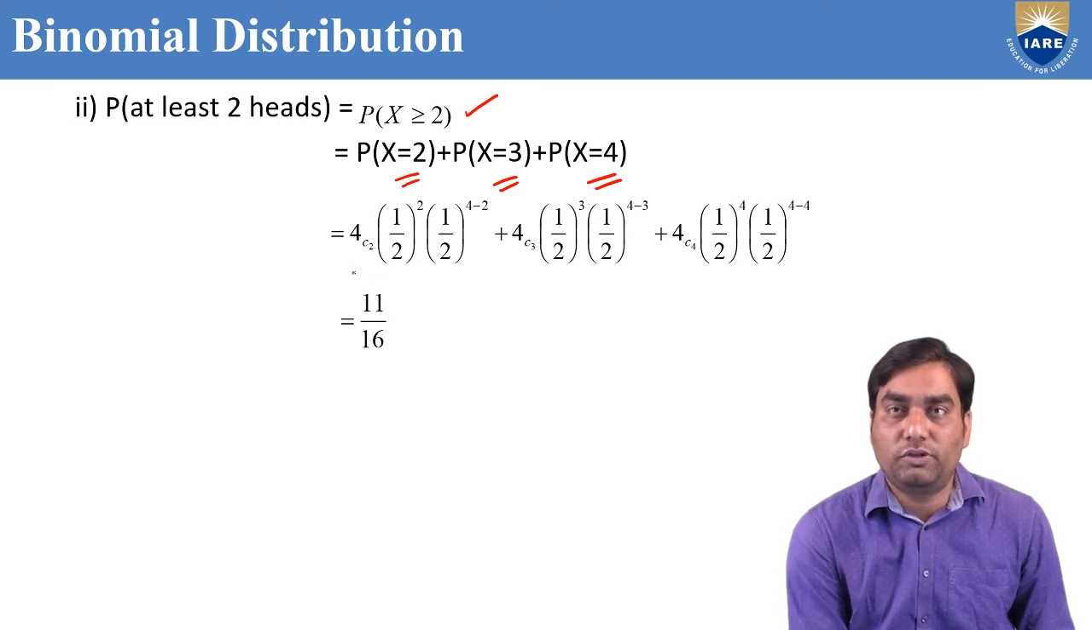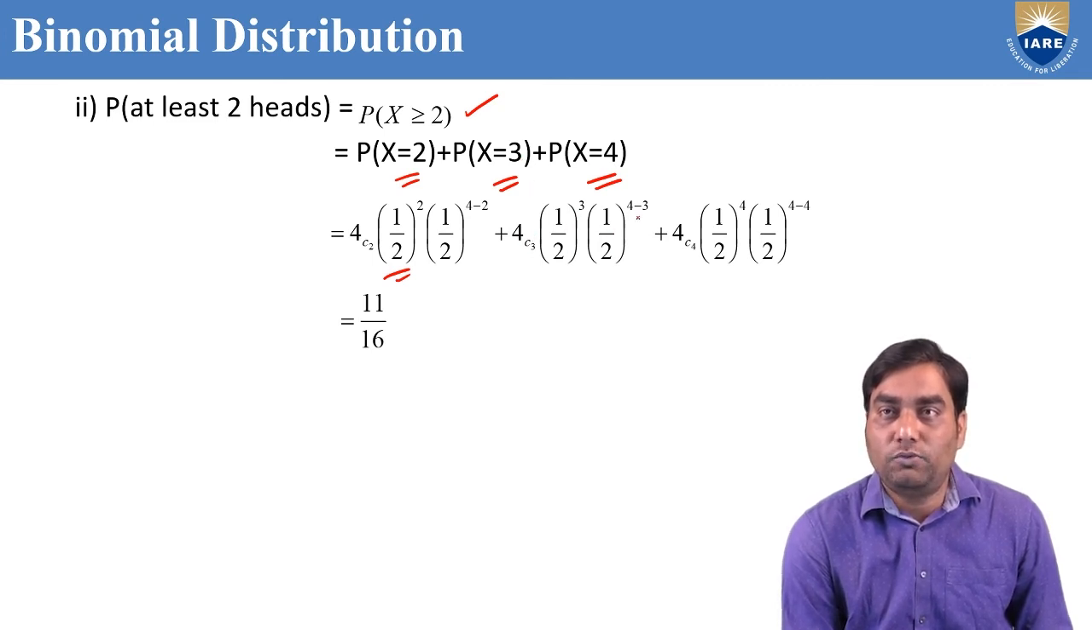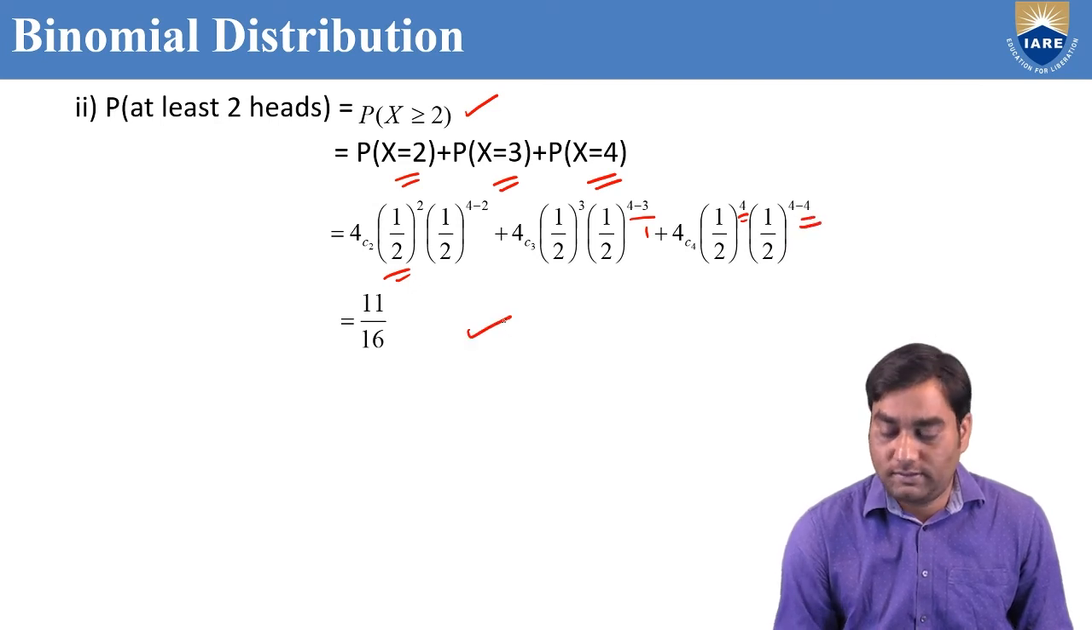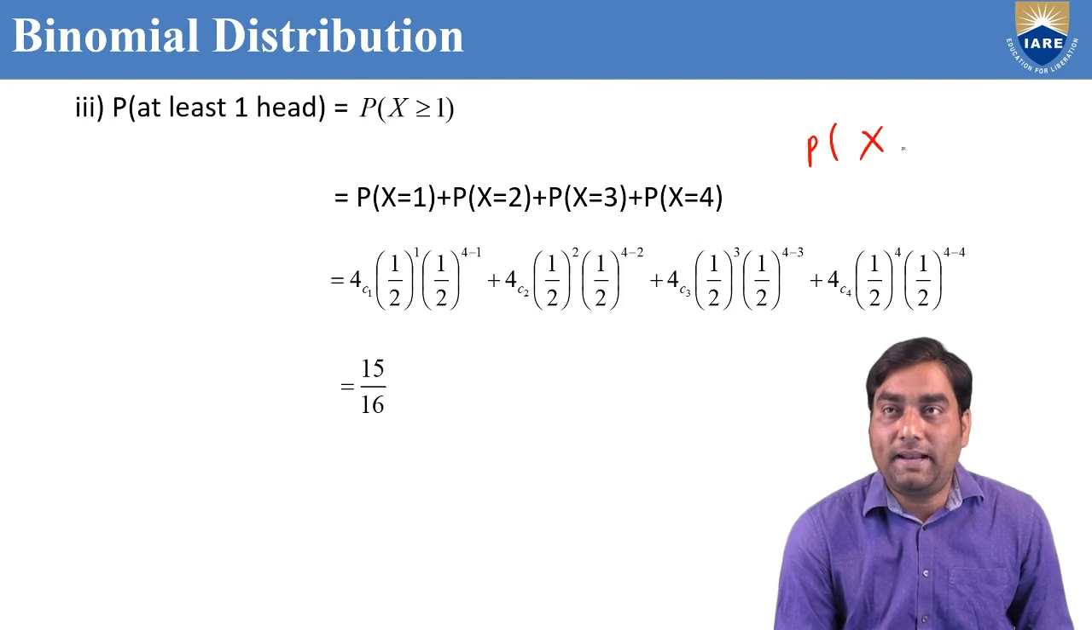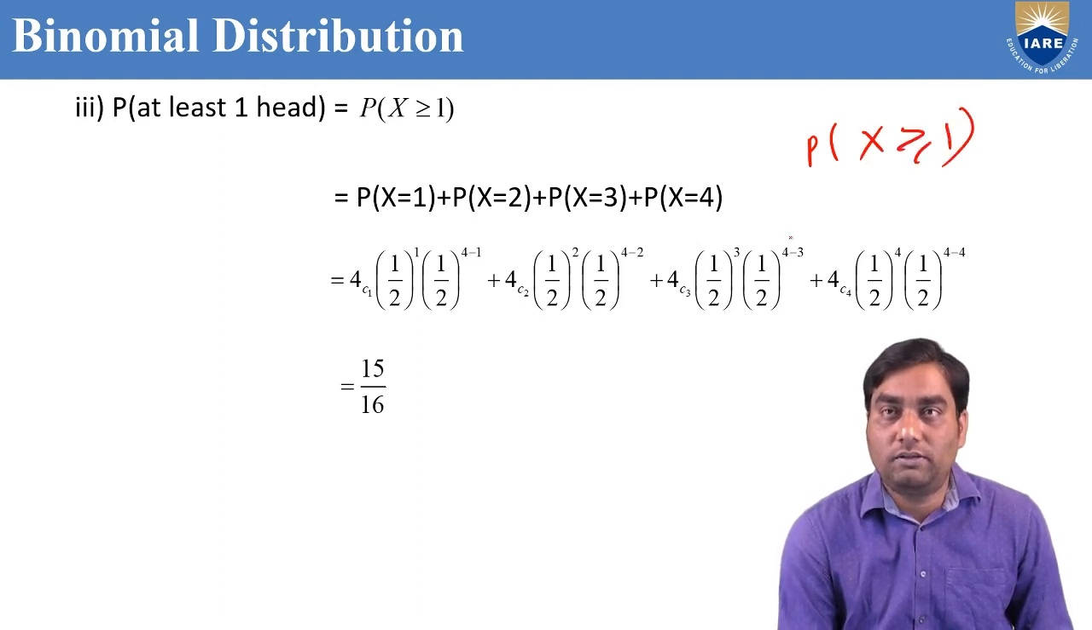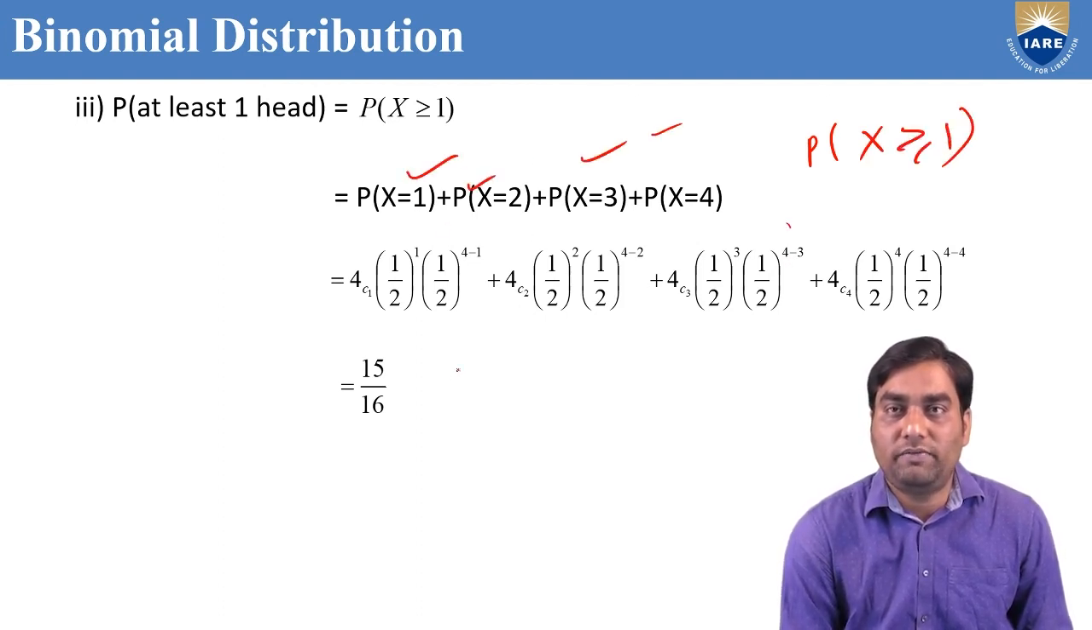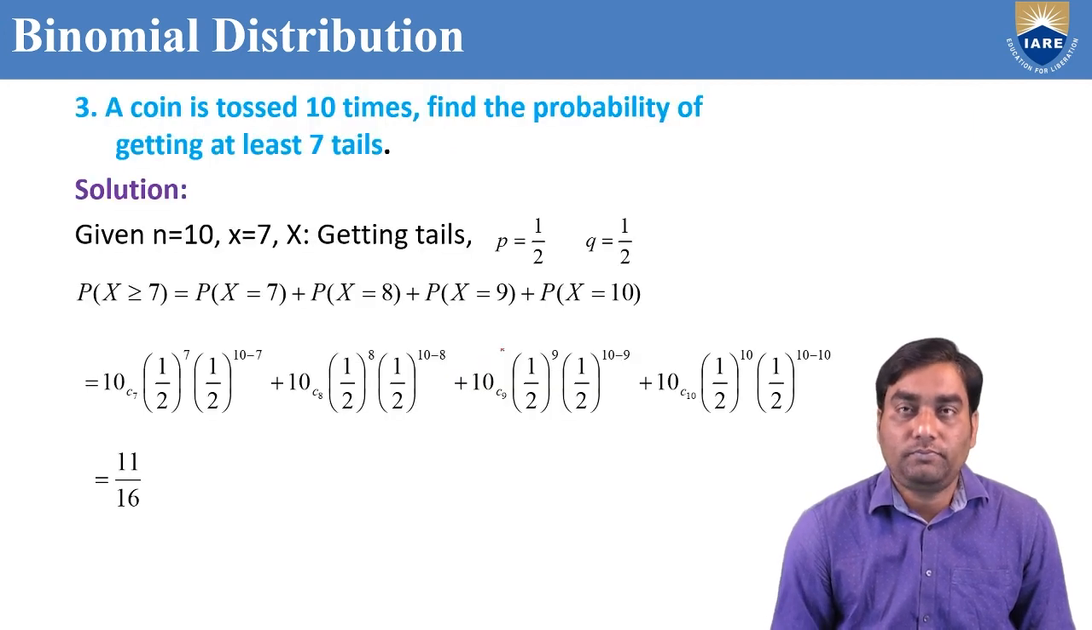All values you know: x equal to 2; x equal to 3, small x is 3, 4C3, 1 by 2 whole power 3, 1 by 2 whole power 1. P of x equal to 4, 4C4, 1 by 2 whole power 4, 1 by 2 whole power 4 minus 4. At least one head. Head is capital X, one head, more than or equal to 1. That means 1, 2, 3, 4. Simplify it, we'll get the value.